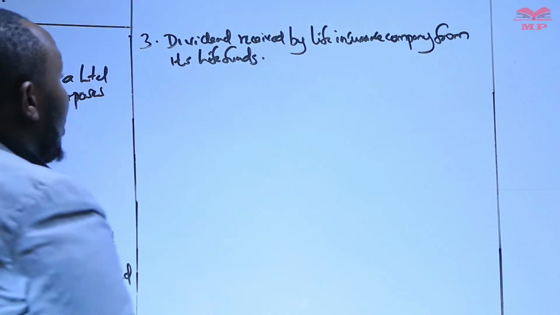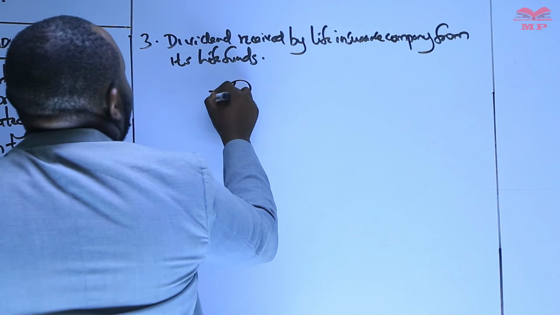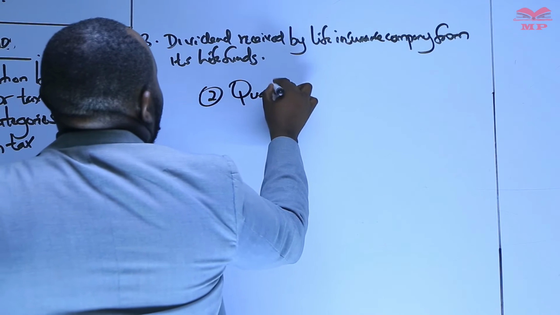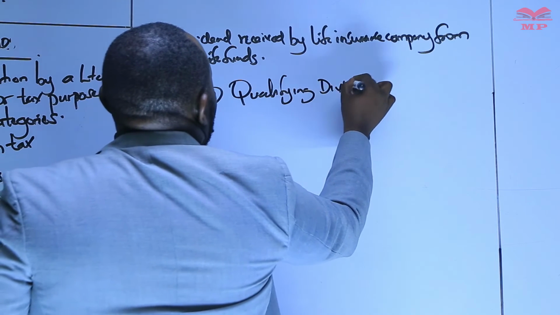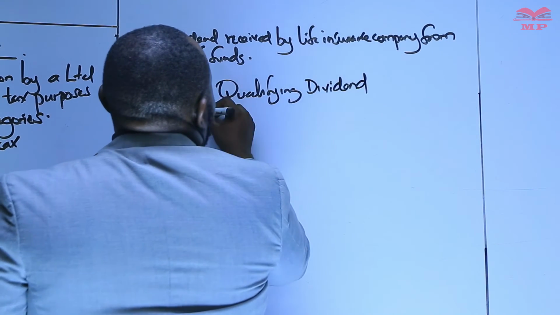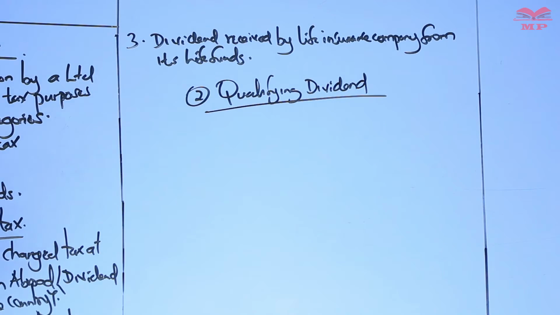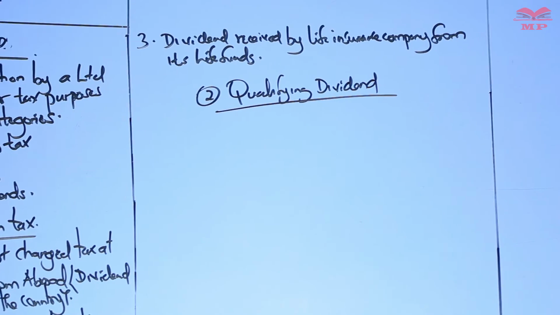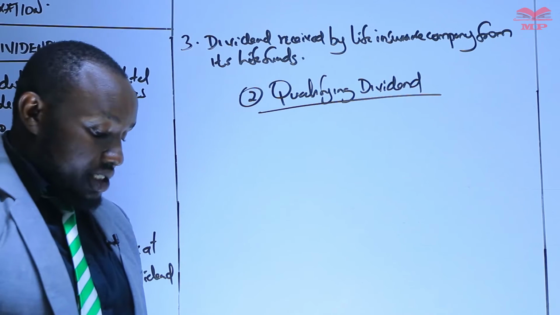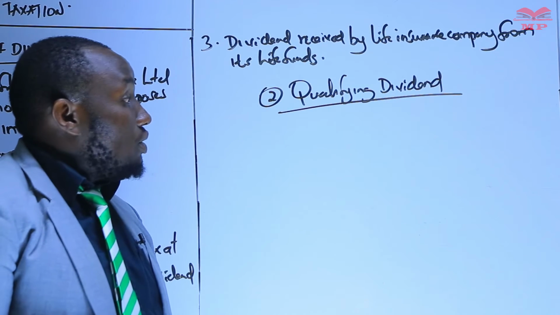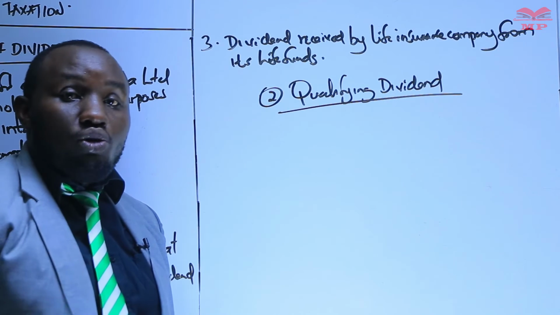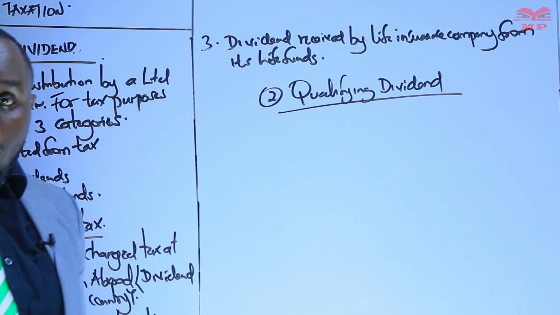The second category, number 2, we call qualifying dividends. When you talk about qualifying dividends, these are dividends where the 5% withholding tax is final.